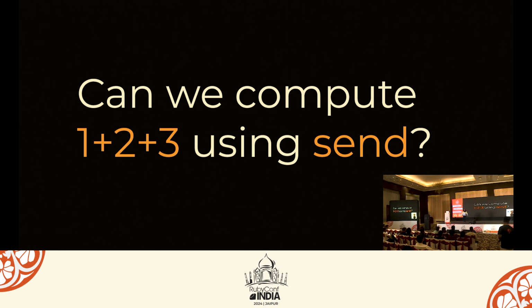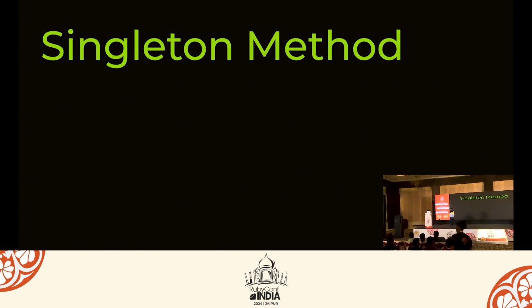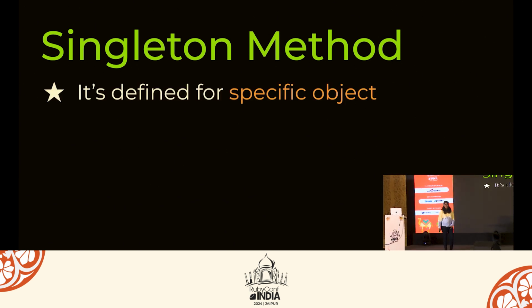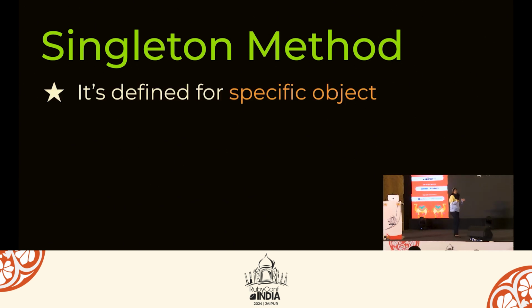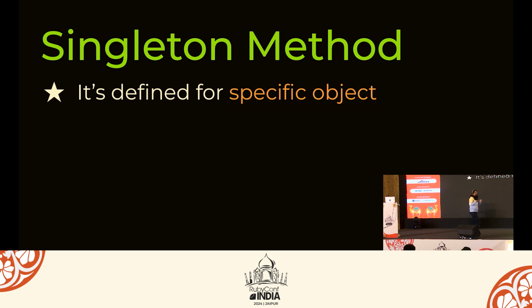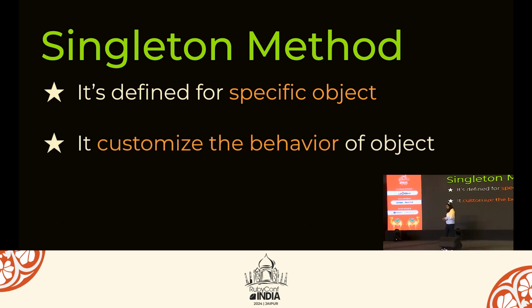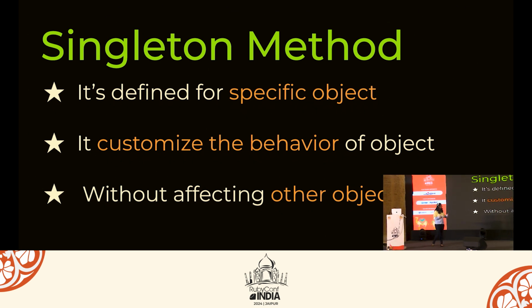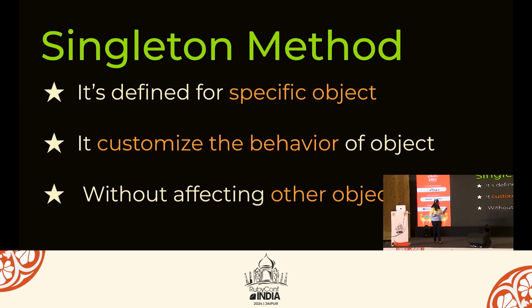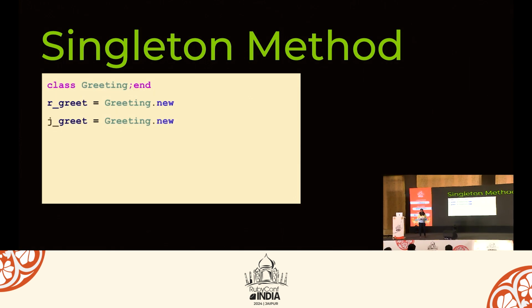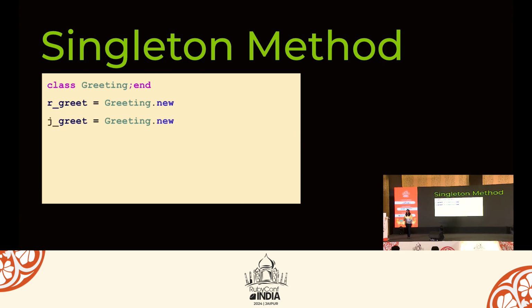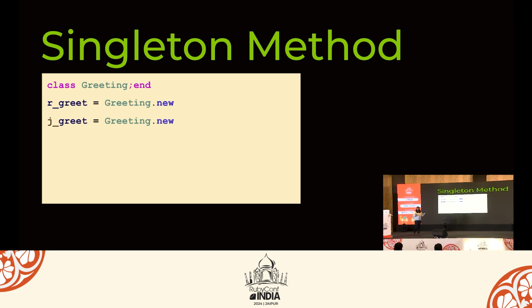Now let's move to the singleton method. We all have heard that a singleton method is defined for a specific object to customize the behavior of that object without affecting the other objects. Now it's time to see singleton method in action. So here we have class Greeting. We have two instances, rgreet and jgreet.